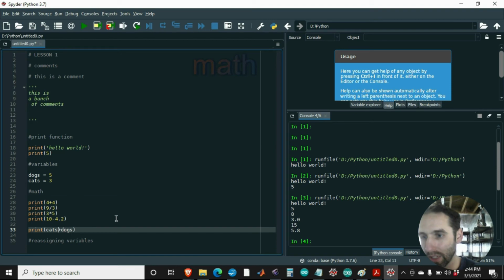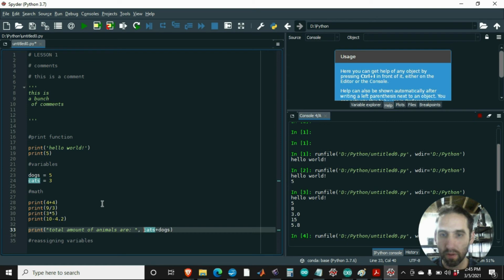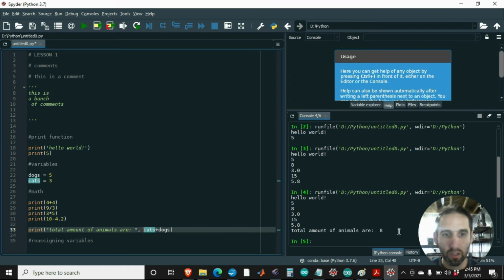And in fact, let's make it a little more interesting. We're going to put a string in there too: total amount of animals are, and then there we go. So I'm going to go ahead and run that. And total number of animals are 8 because we're adding the cats and the dogs together.